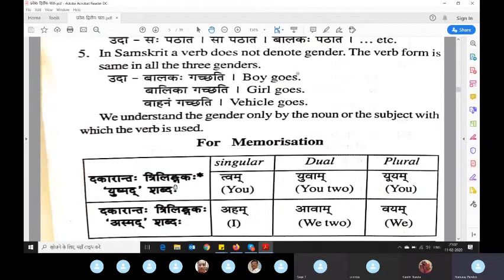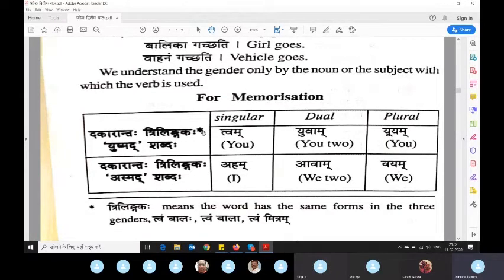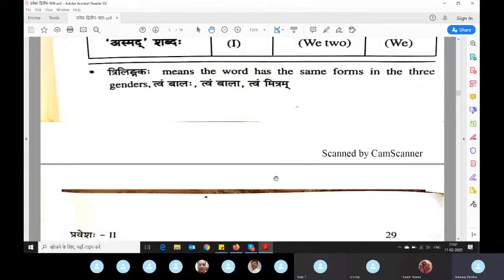If we see here, trilingakah, there is a star, you can see here. It means the word has the same form in all three genders. So this is very easy, because you need to know only one word for each vachana and you are done with one kind of addressing. For second person addressing, only three things you need to know, no need to worry about gender, and for first person also only two. Like tvam bala, you are a kid. Tvam balika, you are a girl. Tvam mitram, you are a friend. Mitram is neuter. Till now, if you have any doubt, please ask.